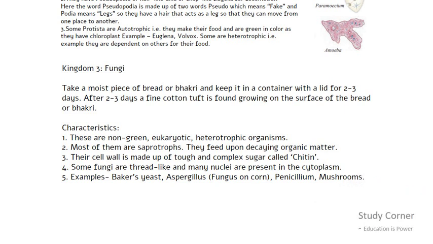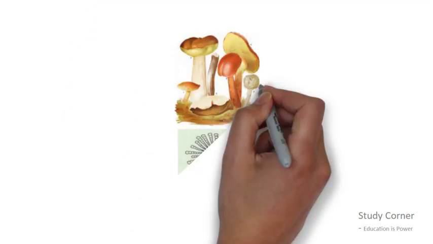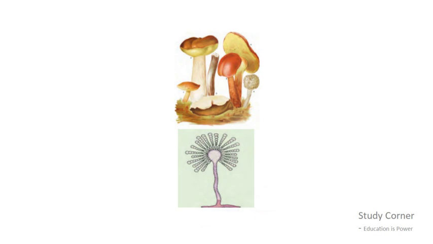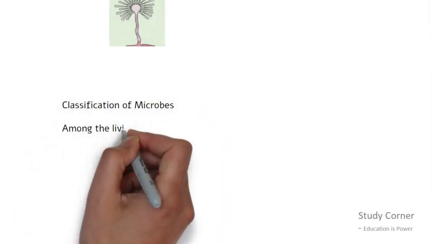We have already learned about baker's yeast and mushroom in the above slides. Now let's study about candida. Candida causes a disease called candidiasis, which is a fungal infection caused by yeast, a type of fungus. Candida normally lives on skin and inside the body in places such as mouth, throat, gut and vagina without causing any problem. Now let's go to the second part of this chapter, that is classification of microbes.